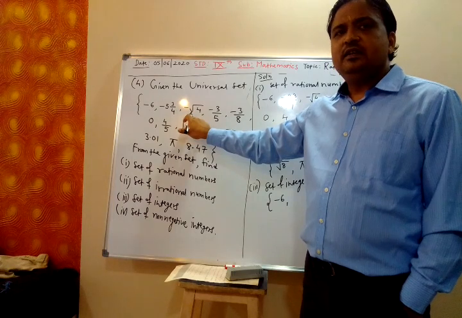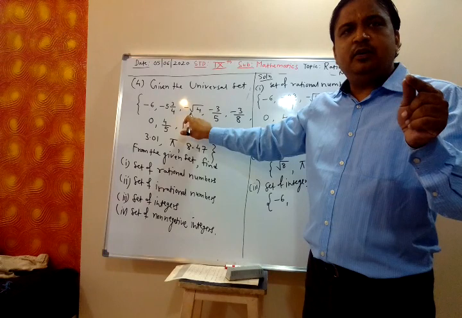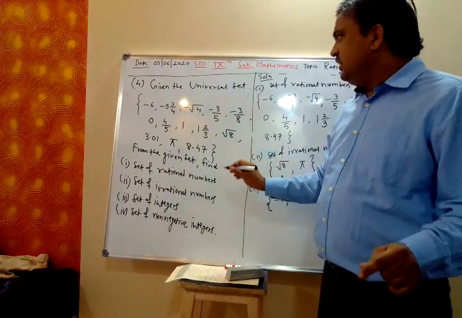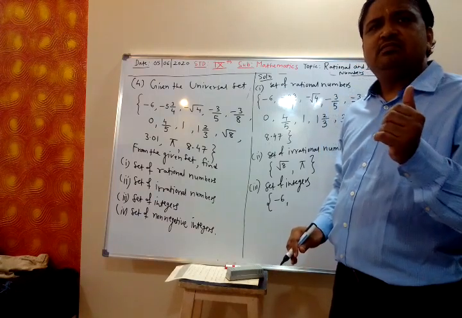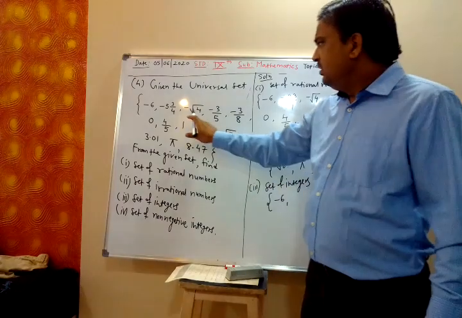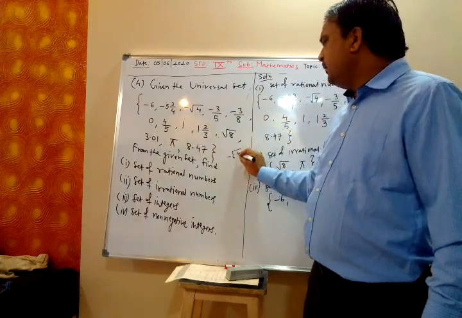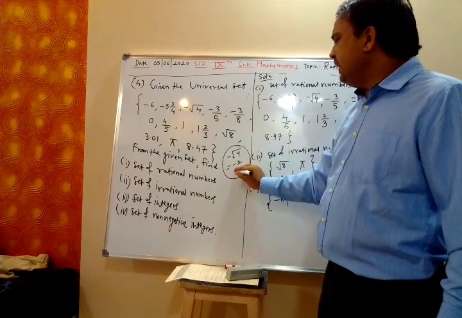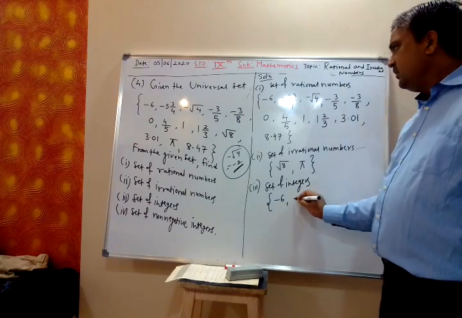Tell me. Yes, sir, this is an integer. Sir, minus 3 upon 4 is an integer? No, minus 3 upon 4 is a rational number. Yes, this minus root 4, root 4 I can write as 2, so this is minus 2. Minus 2 is an integer, a negative integer.